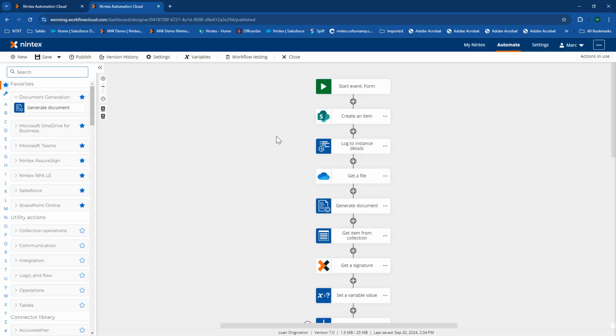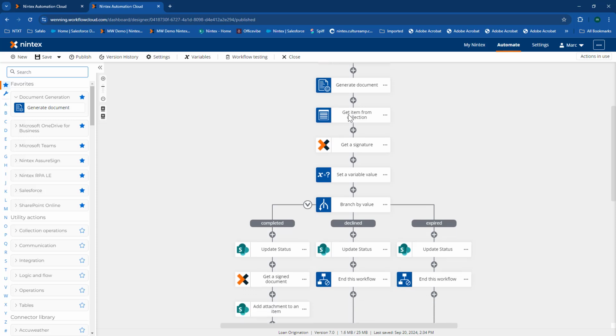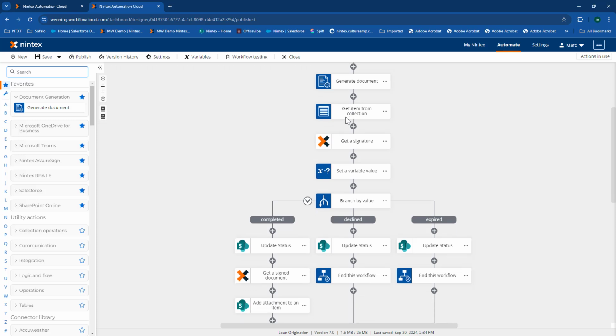If I pull up the workflow here, you'll notice I did this all up front, where I'm generating a document as part of the workflow. So part of this Nintex Automation Cloud is we can take those documents and generate the document as part of the workflow on the fly, and build that out so you don't have to have a person fill in that form for you. We use a Word template and just fill it in.